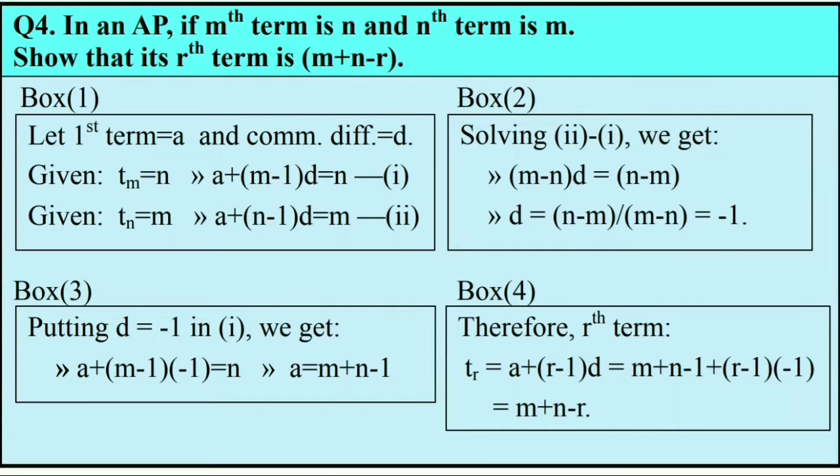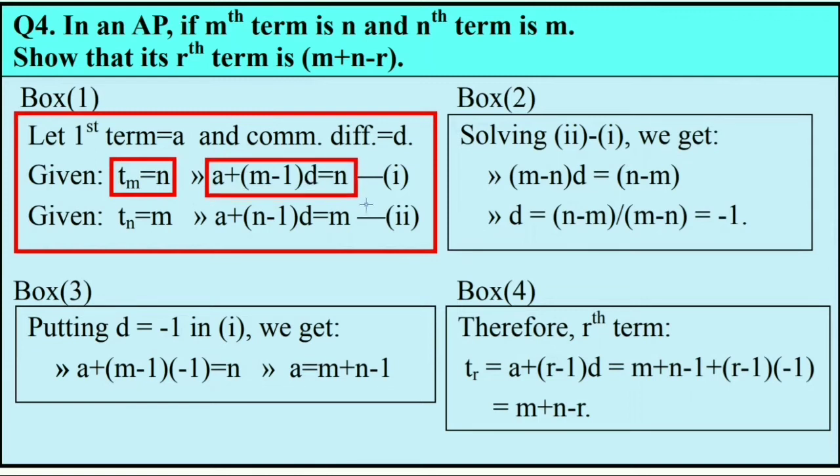In an AP, if mth term is n and nth term is m, show that its rth term is m plus n minus 1. Observe the first block. According to the question, mth term is n, and that implies a plus m minus 1 into d is equal to n.